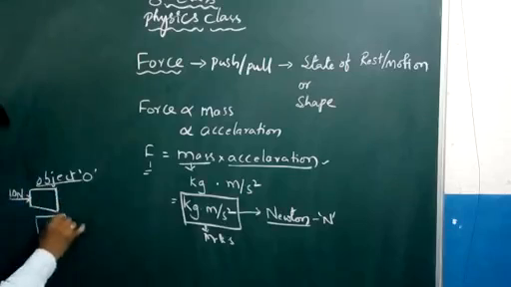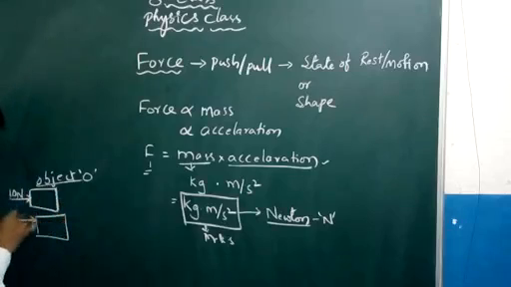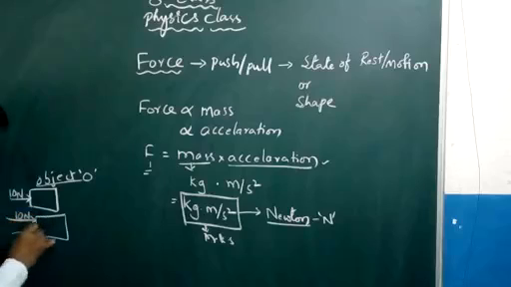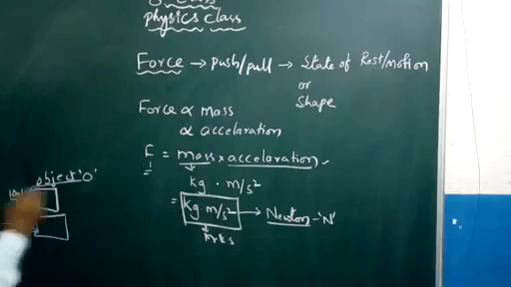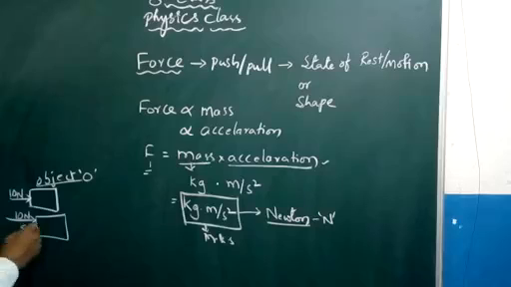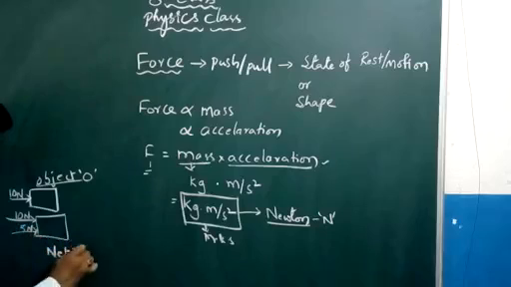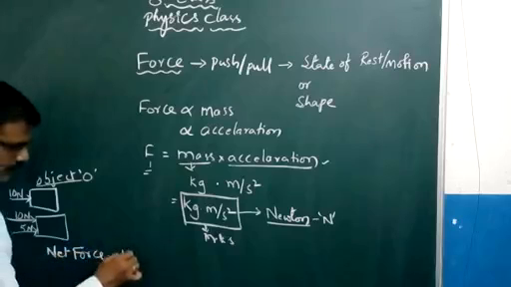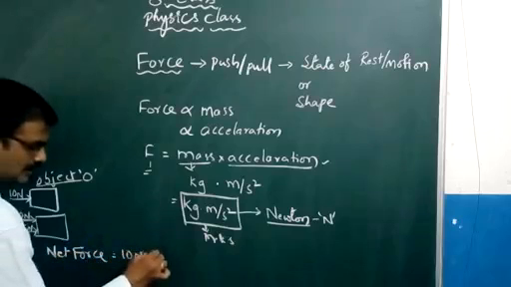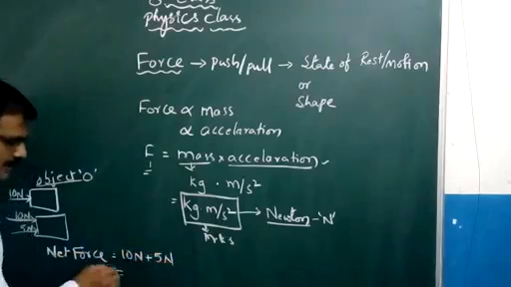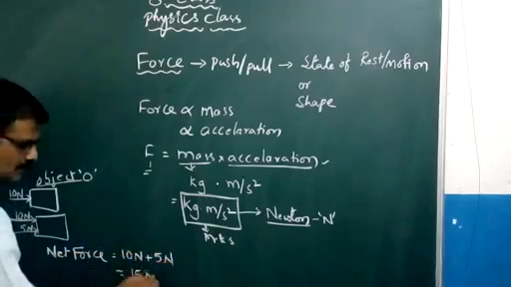Then you take the help of somebody else who can add 5 more newtons of force. When you add up, it moves. So what is the net force? Net force acting on this object is 10 newtons plus 5 newtons of your friend, so this is 15 newtons.